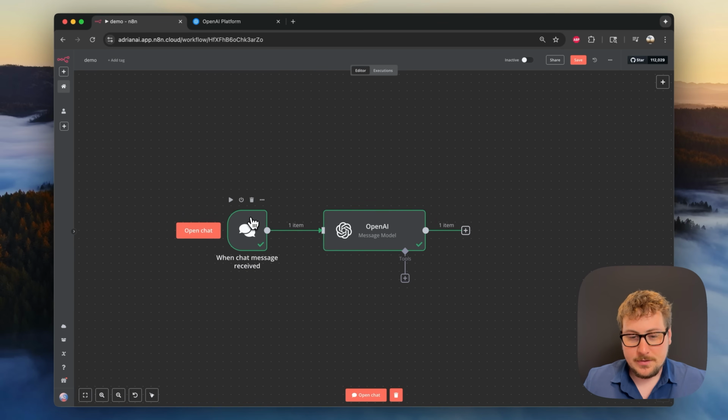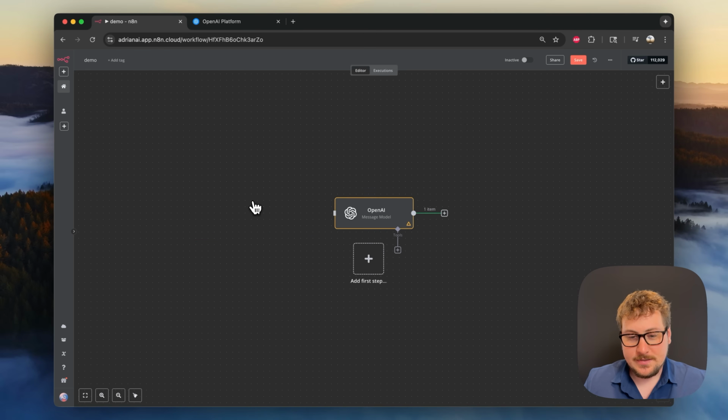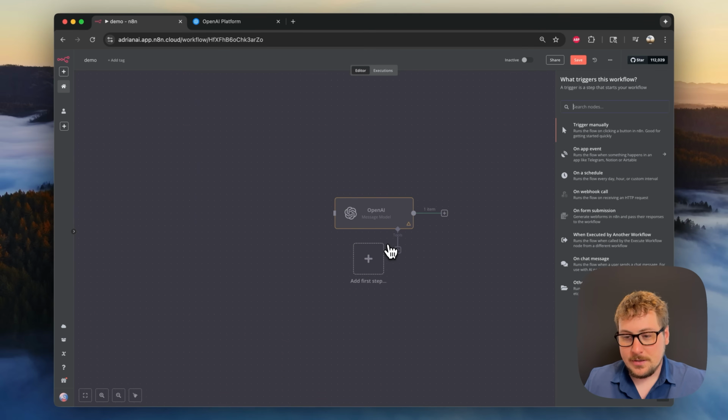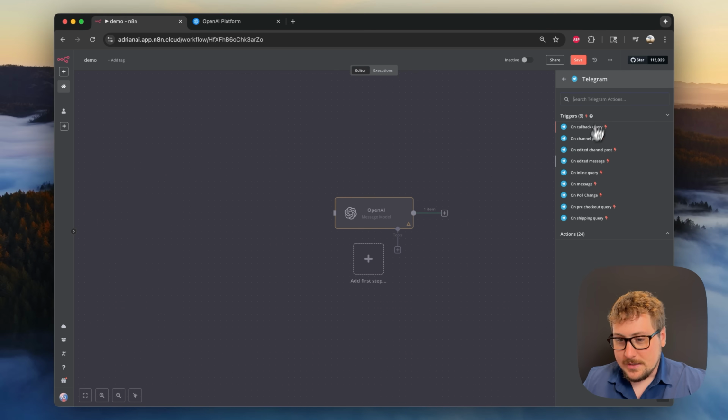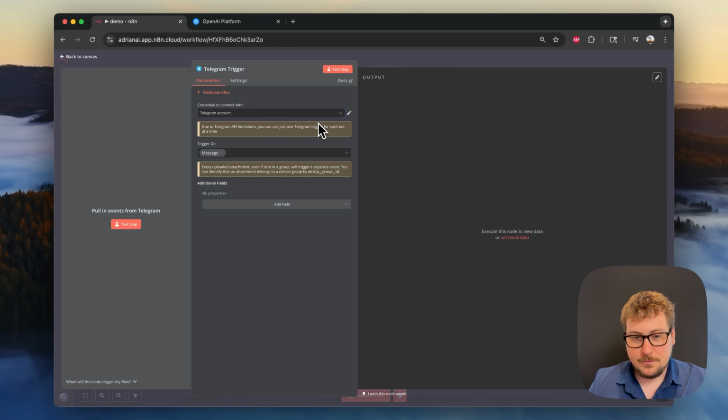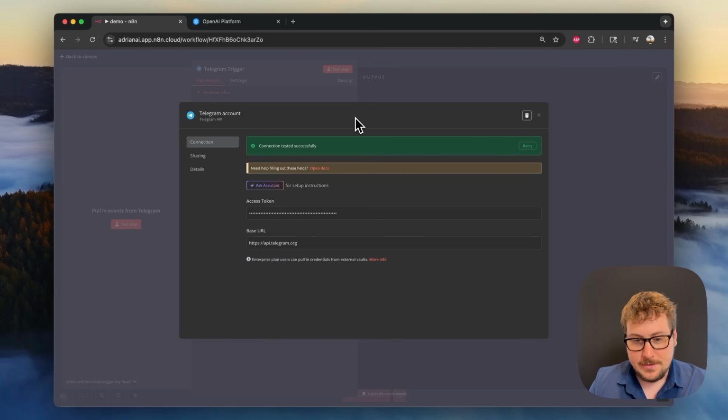So the next thing we're going to do is we're going to erase this when chat received, and it's going to say we need a new trigger, and I'm going to show you how to connect this to another tool. So we're going to do Telegram, click that right there, and then the next thing we're going to do is on message. So you'll see over here I already have my Telegram account, so I'm going to open up the credentials, and you're going to need an access token, and I'm going to show you how to do that in a second.